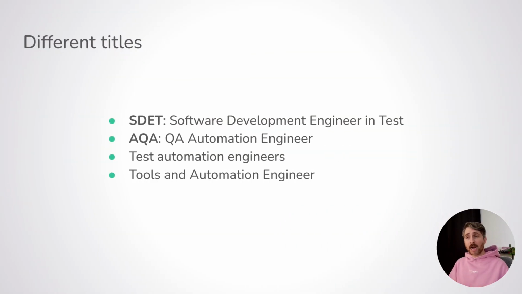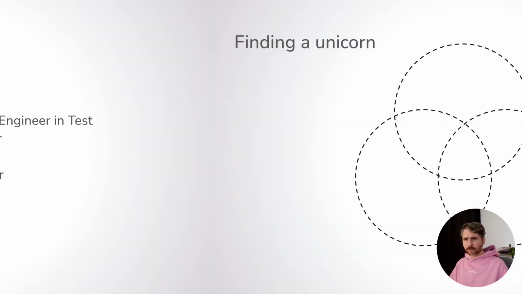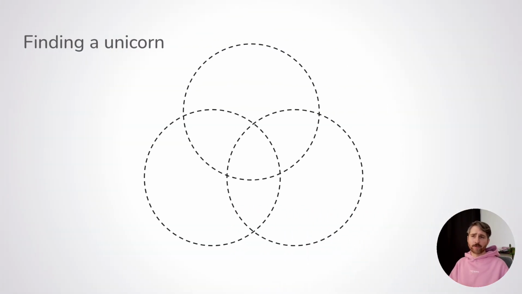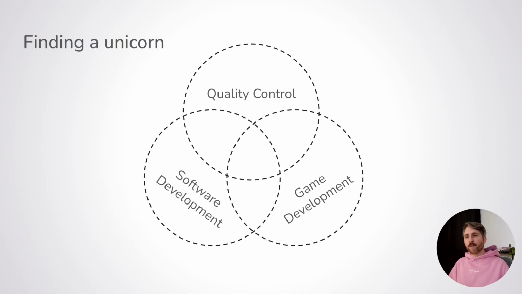The people you're looking for are known under different names. We have SDET, QA, test automation engineers, and sometimes they're under the tools umbrella. And if you do a quick observation here, they're all over the place. Sometimes it's about QA, sometimes about software engineering, sometimes tooling. And this is because writing test automation for video games requires 3 distinct skills. The ideal person needs to understand testing and more generally quality control. They need to be familiar with game development, not only technically, but also business-wise. And finally, test automation implies a strong component of software development.